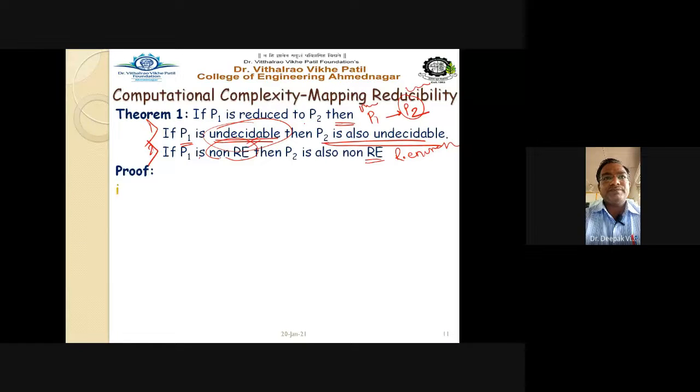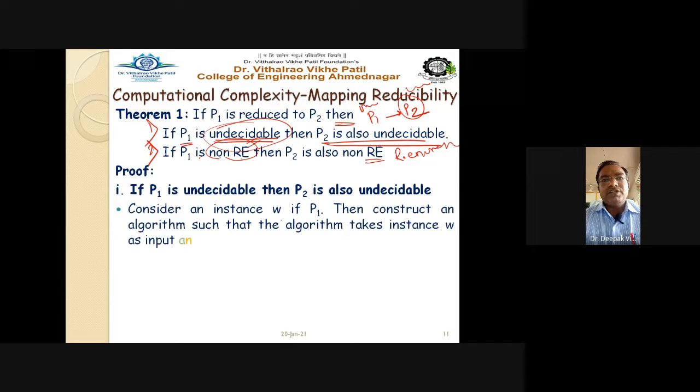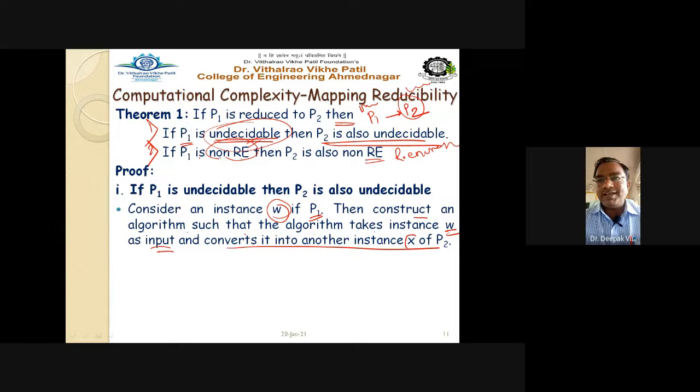See here. First one, if P1 is undecidable, then problem P2 is also undecidable. So let us see how it is being proved. Consider an instance W of a problem P1. Very first point. Then construct an algorithm such that the algorithm takes instance W as an input and converts it into another instance X. That instance belongs to problem P2, right?